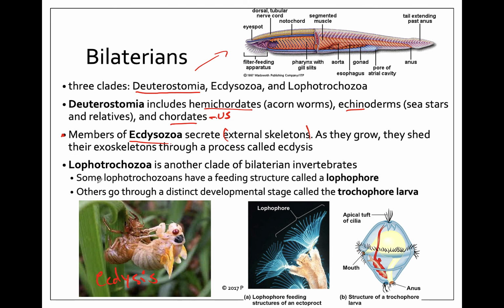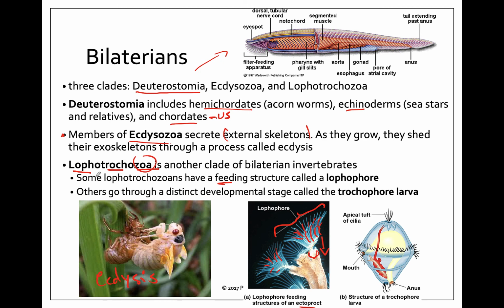And then the weirdest named clade is Lophotrochozoa. So there's three parts to this. Zoa just means animal. And this is named for two characteristics that are common between organisms in this clade, but not every organism even has one of them. So some Lophotrochozoans have a feeding structure called a lophophore. And this is an ectoproct, so this is a worm, and you can see the feeding arms here that are going to be filter feeding this ocean current. And these can actually be pulled back into this kind of hard tube structure here.